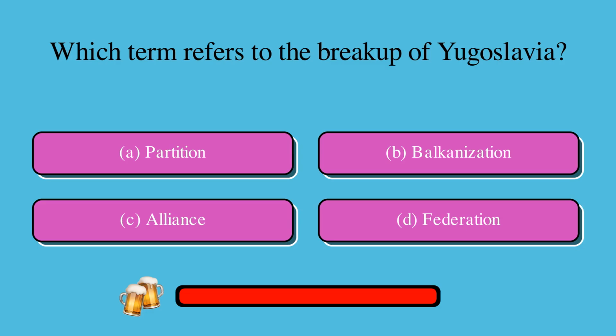Which term refers to the breakup of Yugoslavia? Is it A, partition, B, balkanization, C, alliance, or D, federation? The correct answer is B, balkanization.